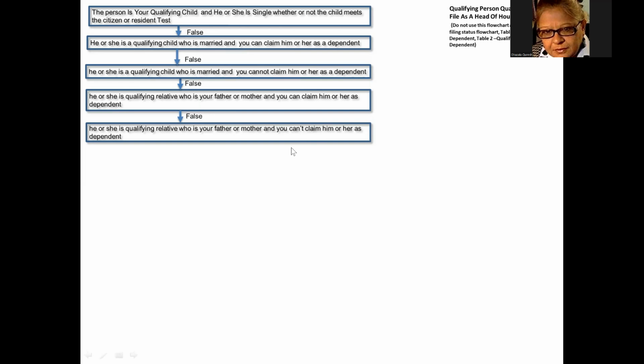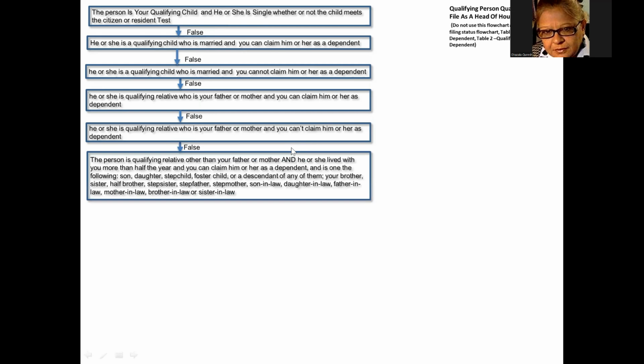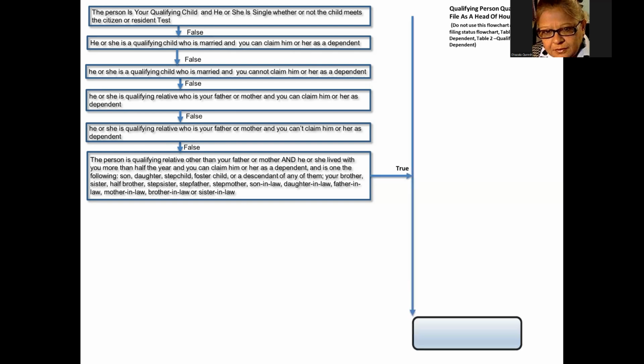Otherwise, if the person is a qualifying relative other than your father or mother, who lived with you more than half the year, and you claim them as a dependent, and is one of the following: your child, your stepchild, foster child, or a descendant of any of them, your sibling, half-sibling or a child of any of them, ancestor or sibling of your parents or step-sibling, step-parent, son-in-law, daughter-in-law, father-in-law, mother-in-law, brother-in-law, or sister-in-law, then that person is a qualifying person qualifying you for head of household.